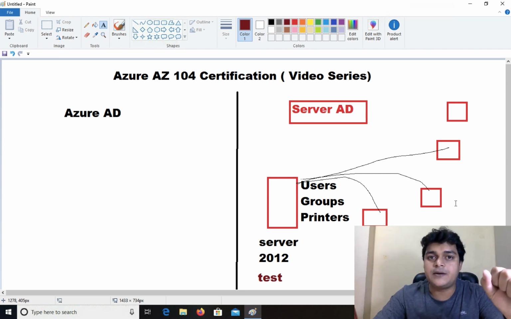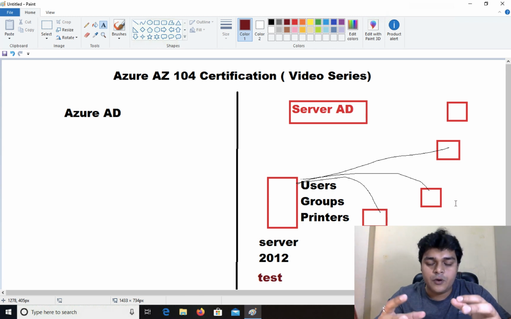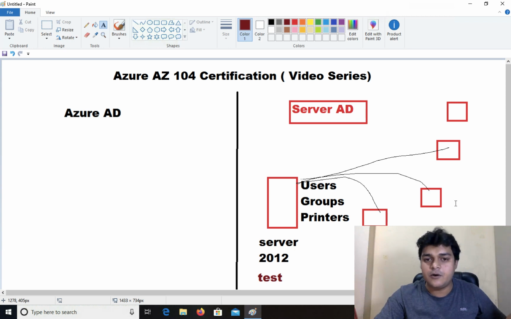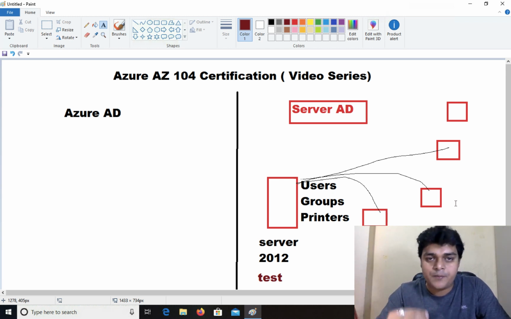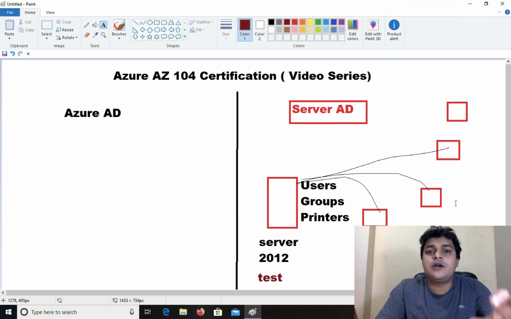You can do that by converting your client machine from a workgroup into that domain, and then log in with the users you created on the server operating system. So Active Directory is basically a service available in the server operating system. With the help of Active Directory, you are able to control and manage your client machines.